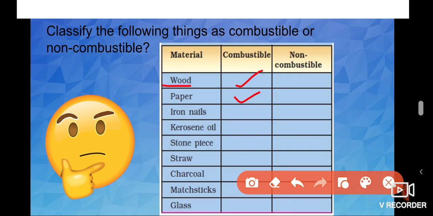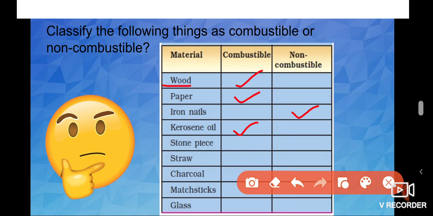What about the iron nail? Does an iron nail undergo combustion? No. So it is a non-combustible substance. Kerosene. This undergoes combustion. So it is an example of a combustible substance. Stone. Does stone undergo combustion?